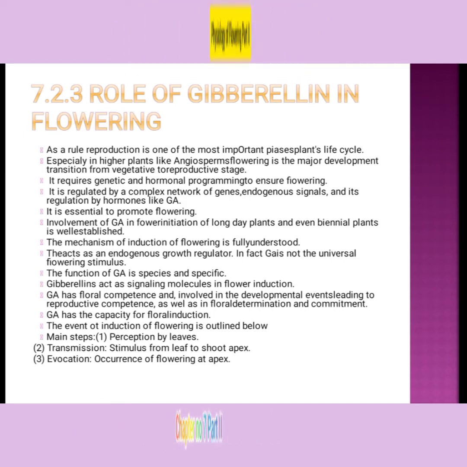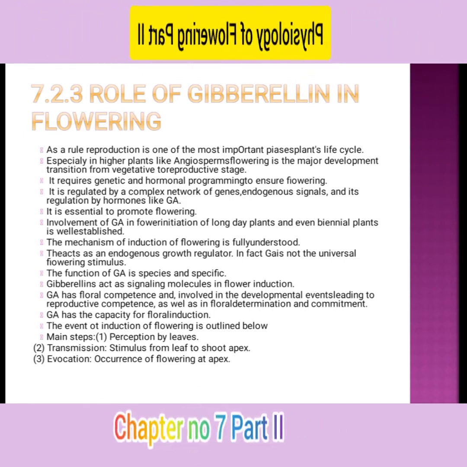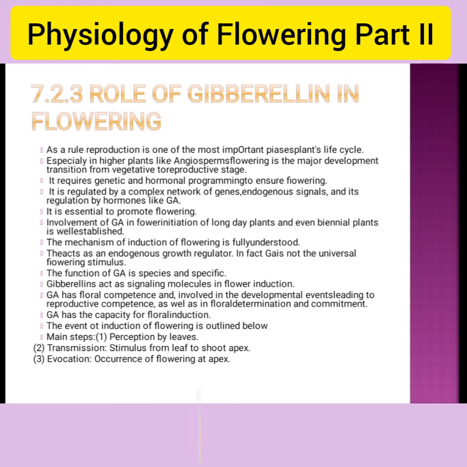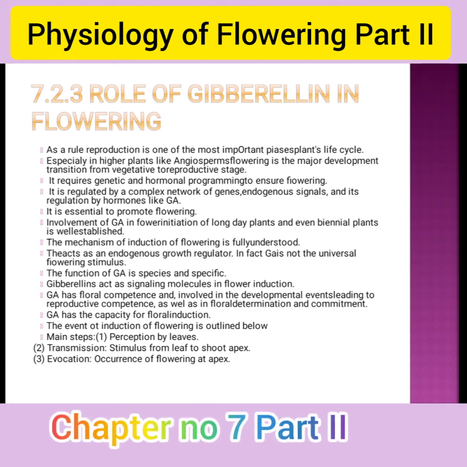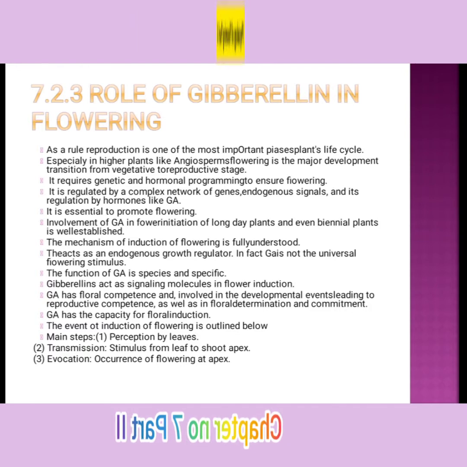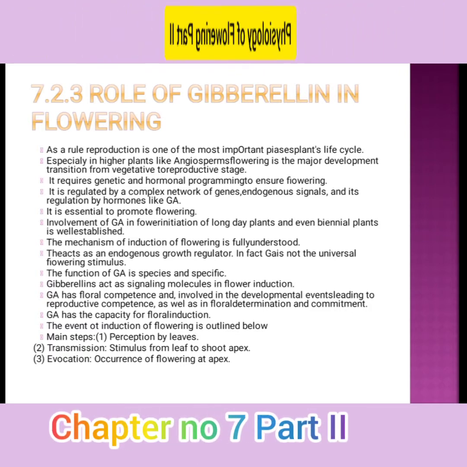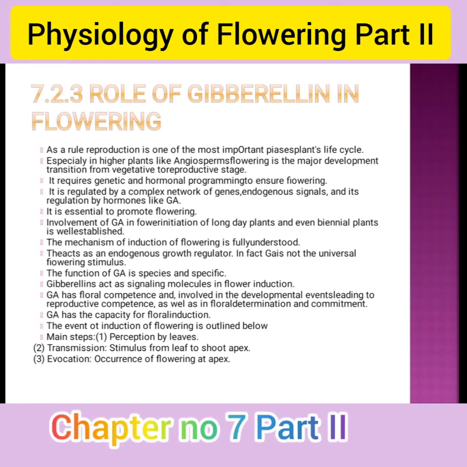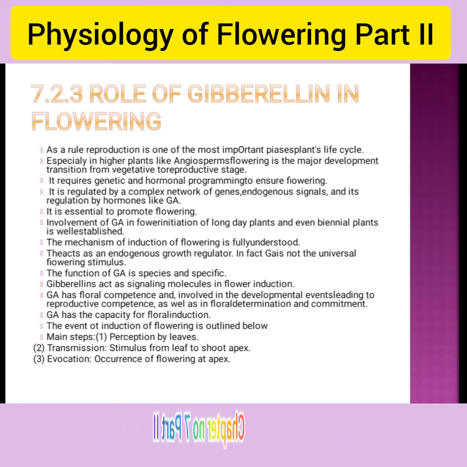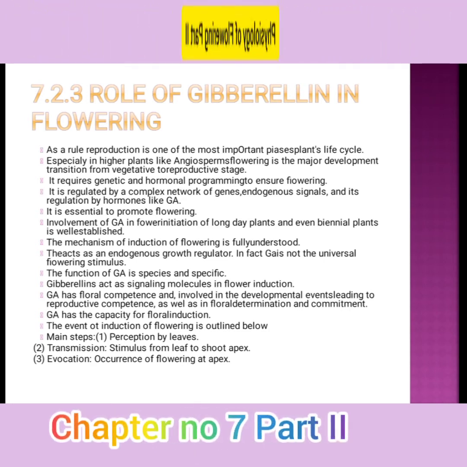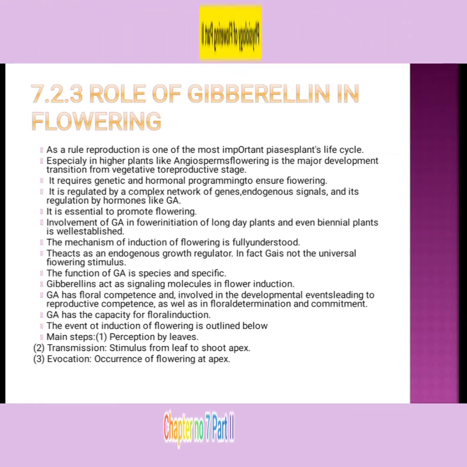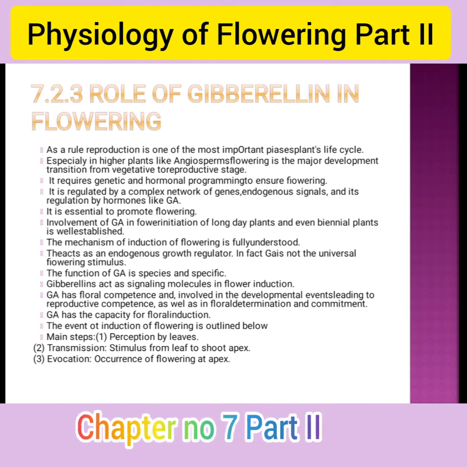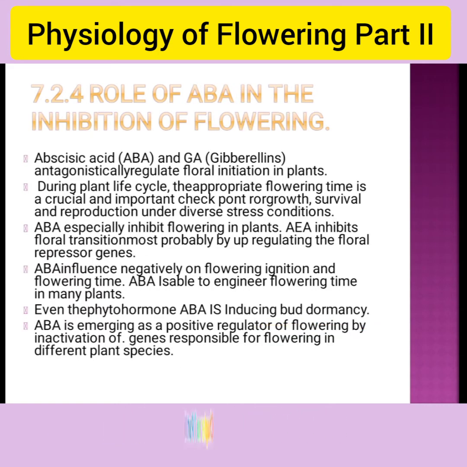GA confers floral competence, involved in the developmental events leading to reproductive competence as well as floral determination and commitment, and it has the capacity for floral induction. The main steps of flowering induction are: perception of the stimulus by leaves, transmission of the stimulus from leaf to shoot, and occurrence of a flower at the apex.